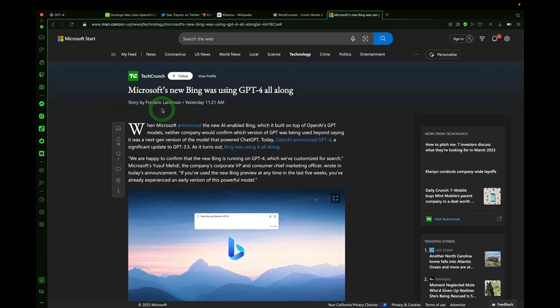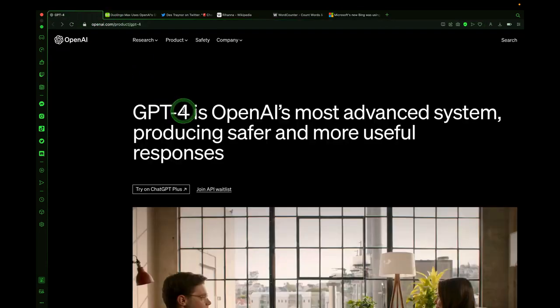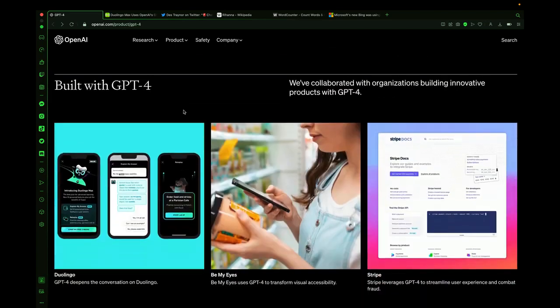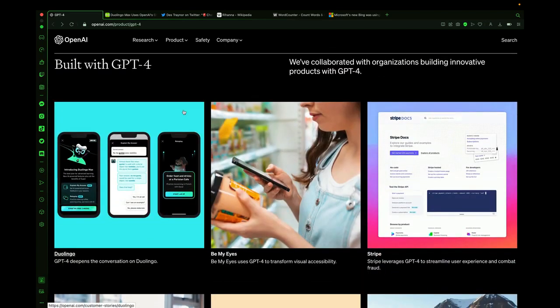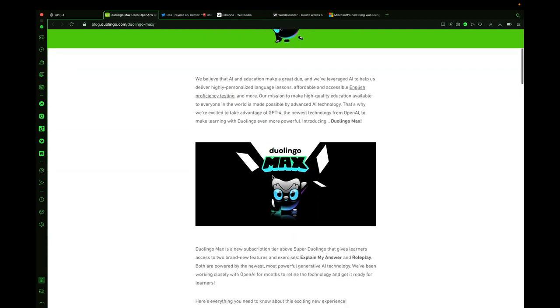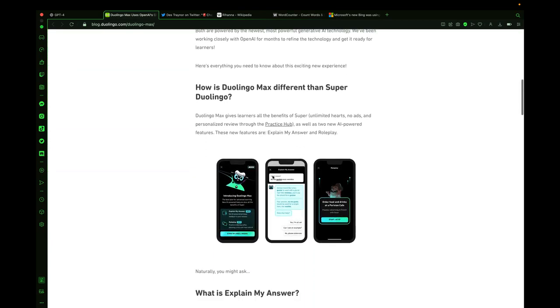So Bing has had access to it, and if we go back to GPT-4 on the OpenAI website, we can scroll down and see at the very bottom a few other cool platforms have had access to this brand new GPT-4 model. Duolingo introduced a new subscription called Duolingo Max, a learning experience powered by GPT-4. And they've got several modes, but it says it gives learners all the benefits of Super, which is their previous subscription platform.